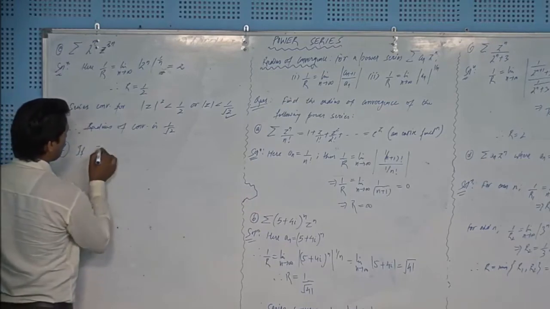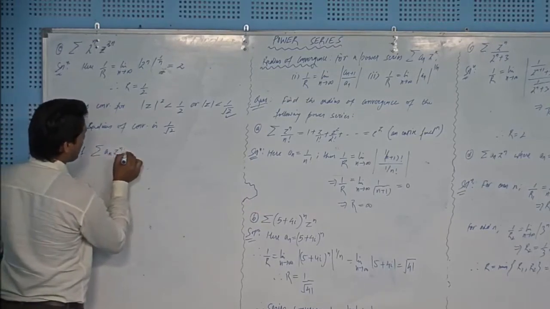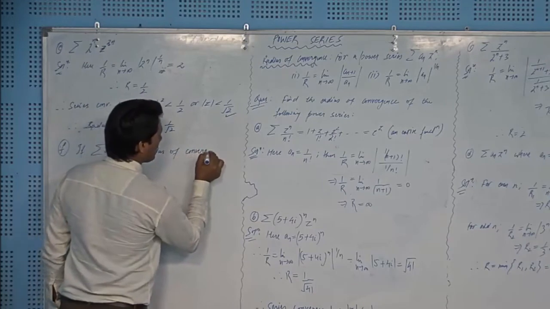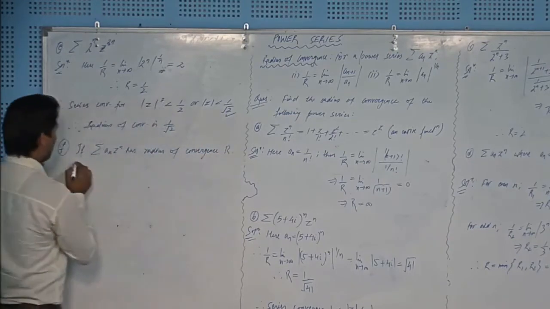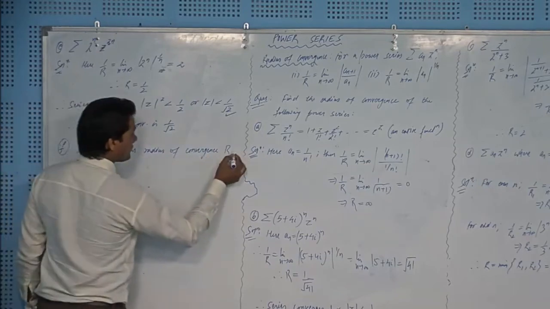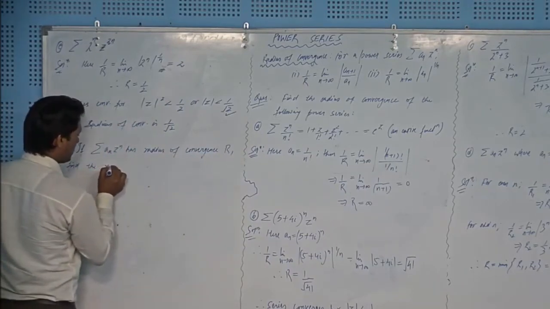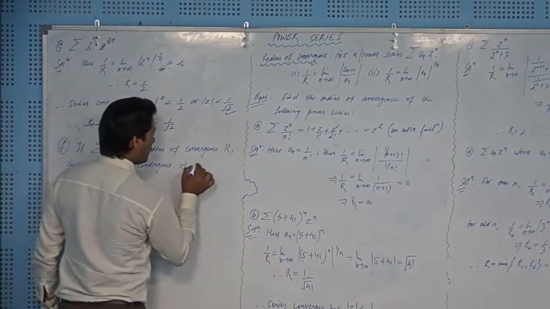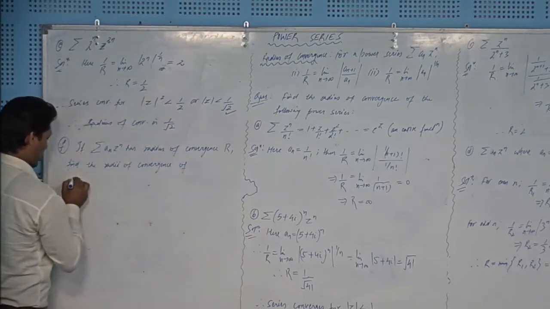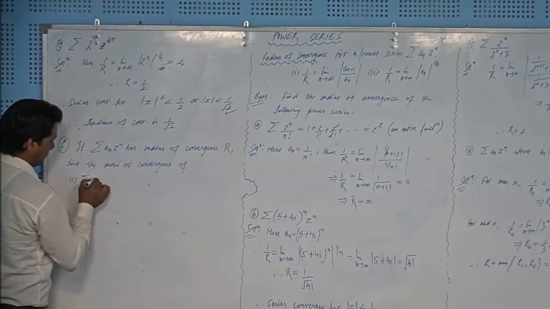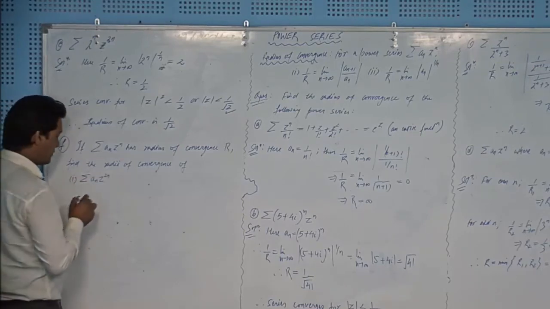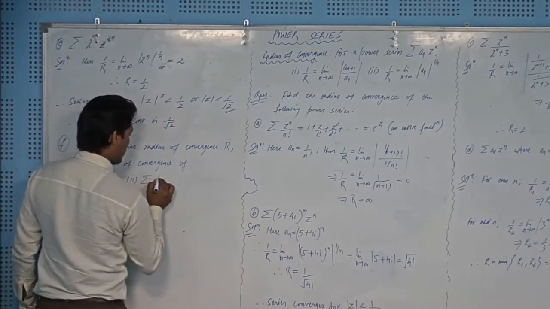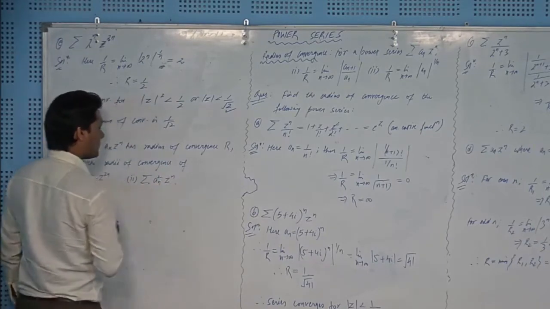If summation a n z to the power n has radius of convergence R, find the radii of convergence of the first part, summation a n z to the power 2n, and the second part, summation a n square z to the power n, right?